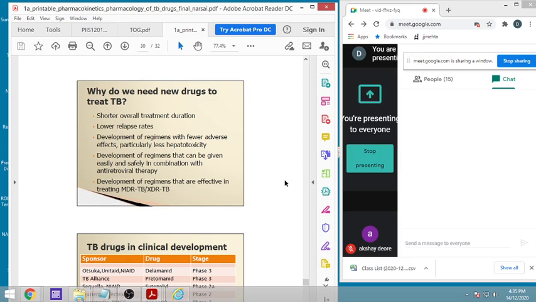Development of regimens that are effective in treatment of multi-drug resistant and extensively drug resistant tuberculosis, where newer drugs can be useful, because they will not have any kind of cross resistance. So these are various agents which are there.